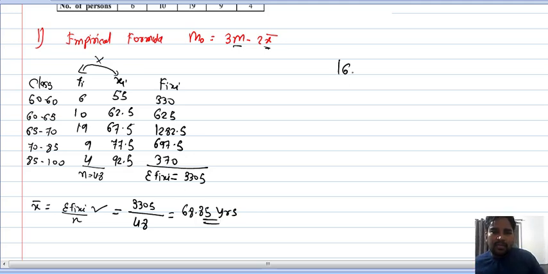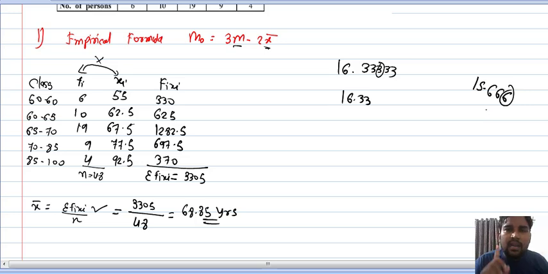Suppose your answer comes like this, 16.33333. So you have to see the third digit. If it is less than 5, is this 3 less than 5 or not? So write 16.33 as it is up to 2 decimals. But if it is 15.666, what is the third digit? Is 6 more than 5 or not? It is more than 5, so add plus 1 here. So your round off will be 15.67.